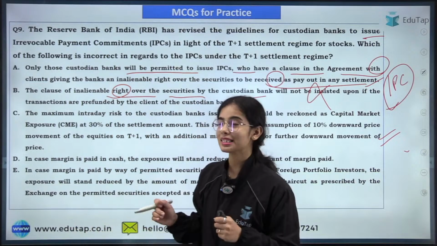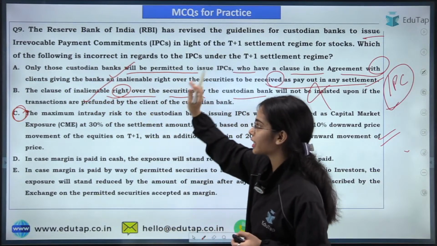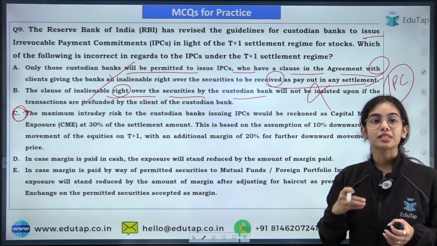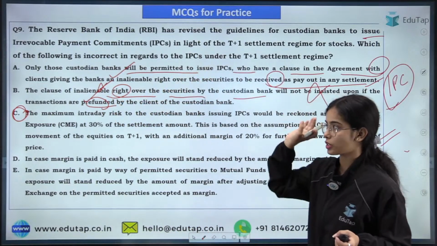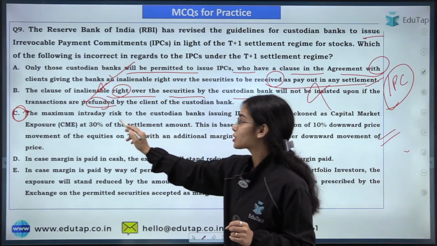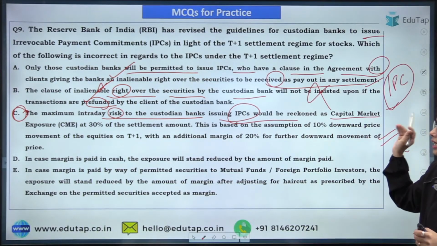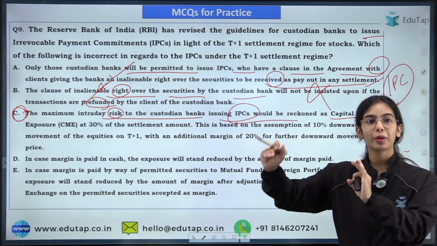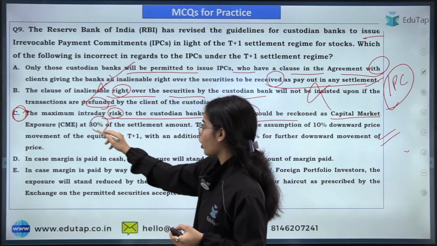Okay. So many of you are saying C is incorrect, and that is absolutely correct. The A is correct, the B is also correct, because yes, inalienable right is not required if the purchase is pre-funded. If it is pre-funded, there is no need for the inalienable right. So this is also correct. C statement is incorrect, because if you see this point very clearly, the maximum intraday risk to the custodian bank issuing the IPCs would be reckoned as capital market exposure. So if the irrevocable payment commitments are given, there is the capital market exposure of 30% of the settlement amount.